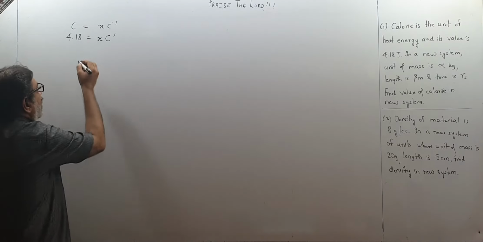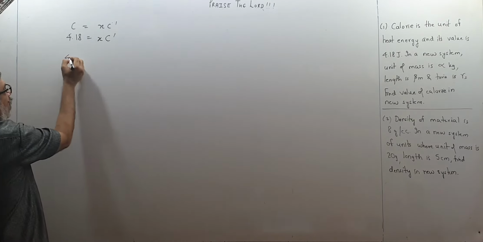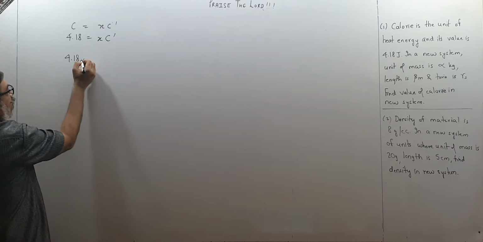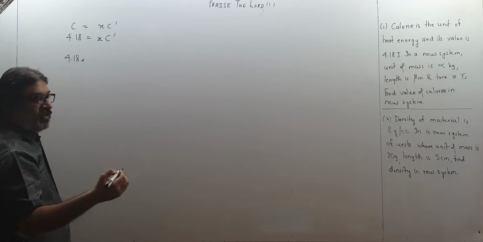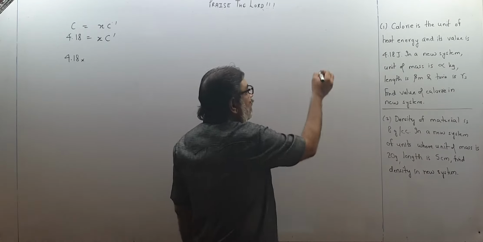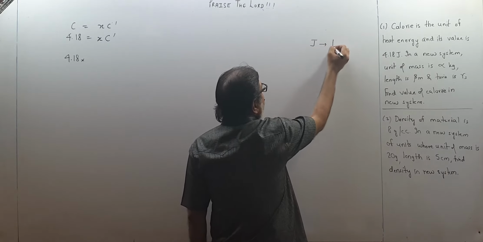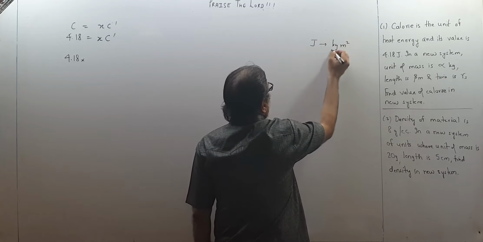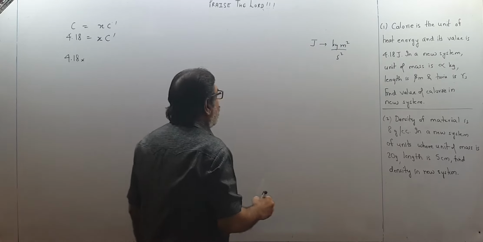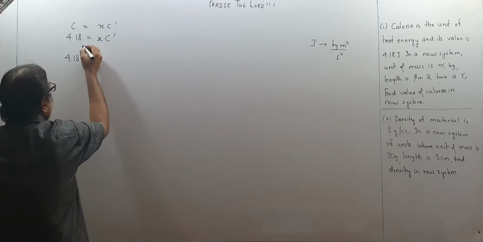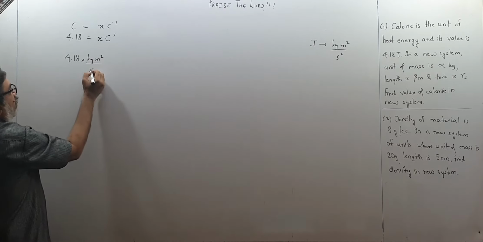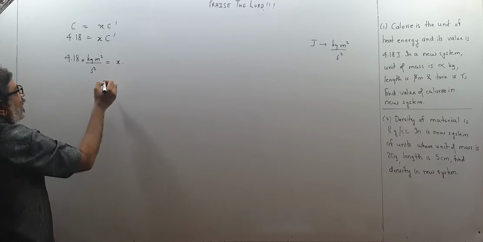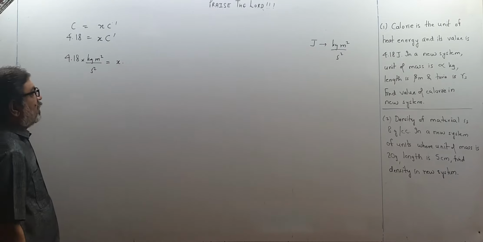So children, please realize this is joule actually. Joule is a unit of work, and that is kg meter square upon second square. So I write calorie 4.18 as kg meter square upon second square, that is x times c dash.